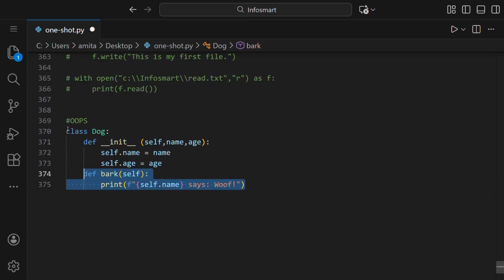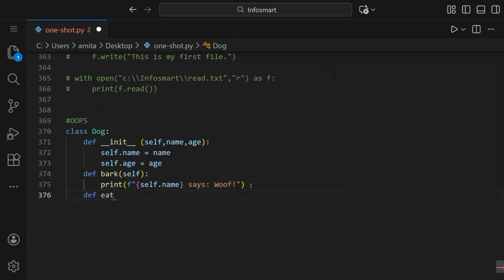Whenever we make an object of this class Dog and call the bark function, it has to print the name of the dog and says woof. Okay, so let us make some other functions as well. For example, eat.